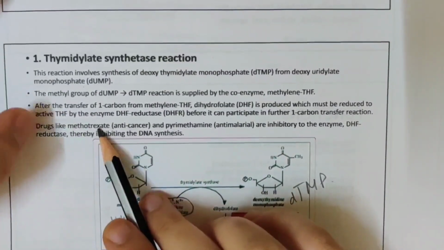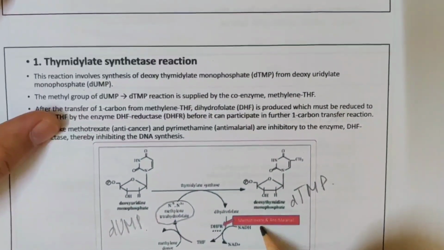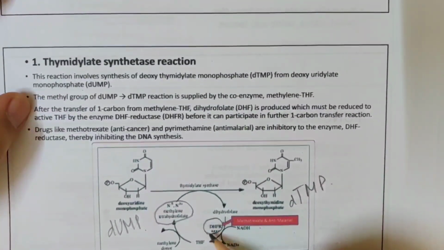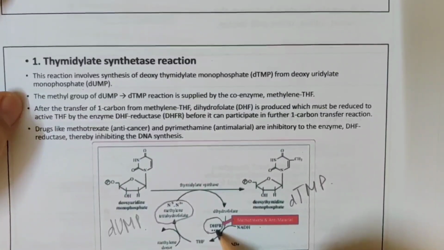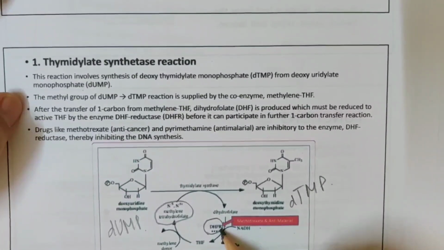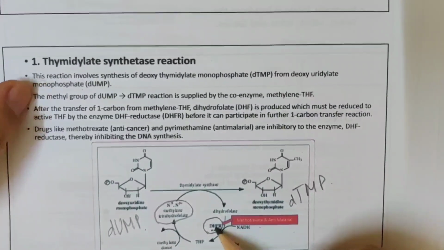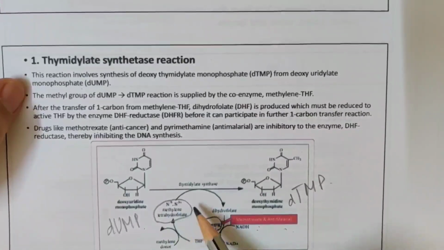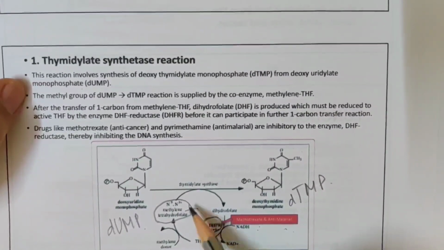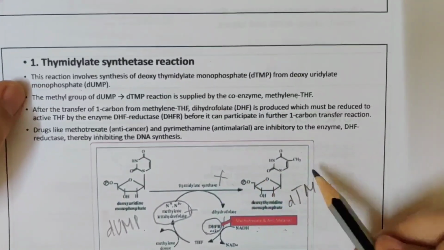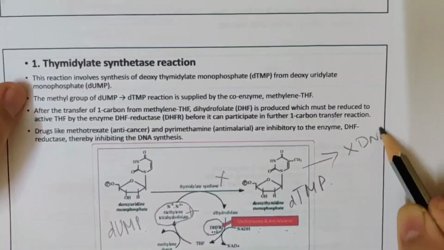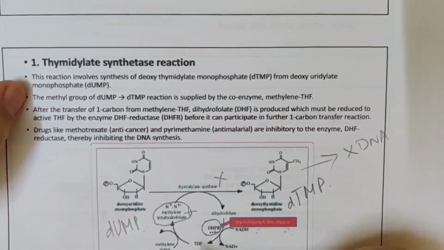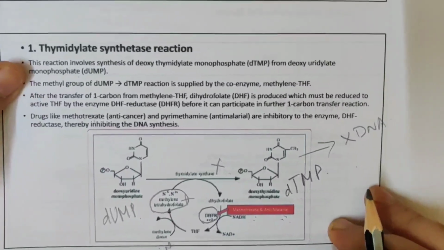Drugs like methotrexate or any antimalarial drug will inhibit a very important reductase enzyme, DHFR. If DHFR is inhibited by methotrexate or an antimalarial drug, what will happen? You will not have methylene tetrahydrofolate. If this is not there, this reaction will not take place, and if this reaction does not take place, no DNA synthesis will occur. So you need to know that if you give these anti-cancer and anti-malarial drugs, you can have this side effect.